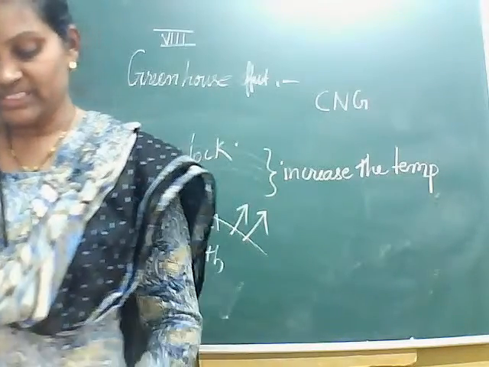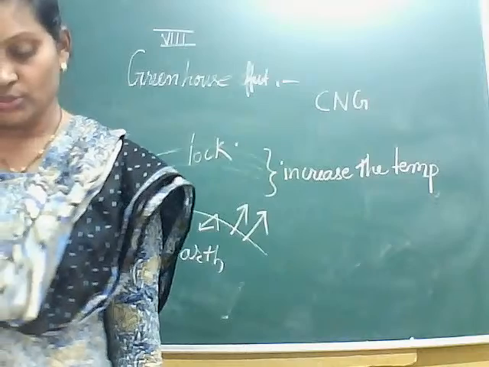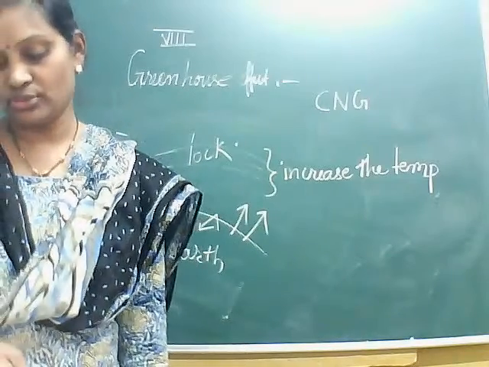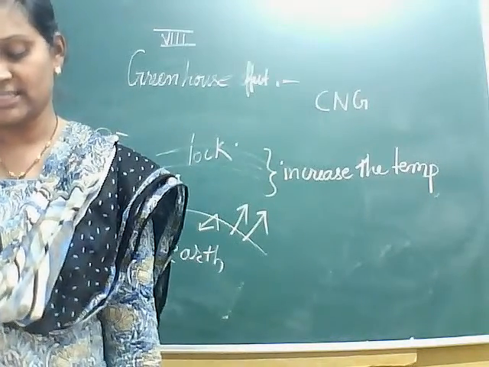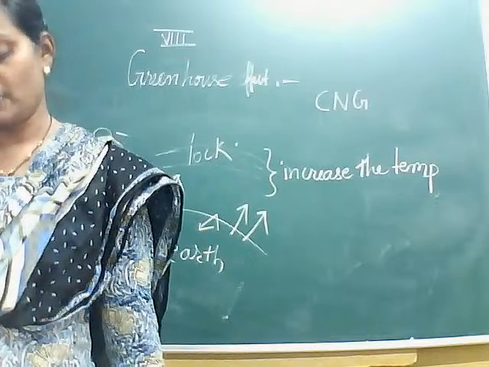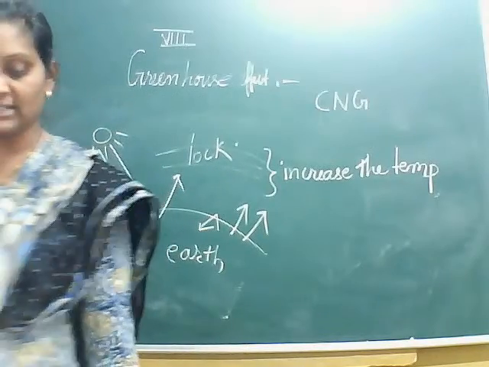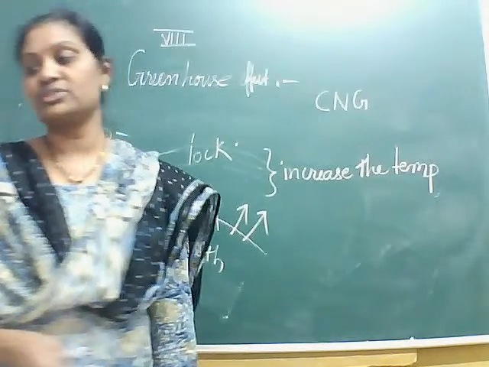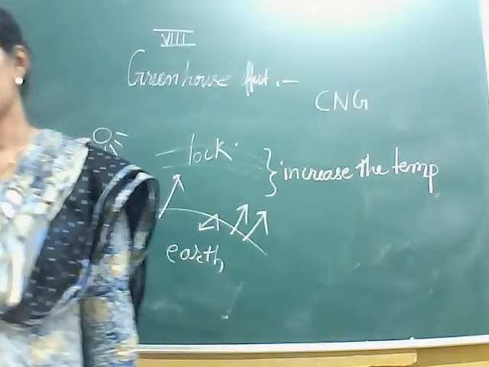Then another one, the last one, is using better technology to control the level of pollutants in the emissions.